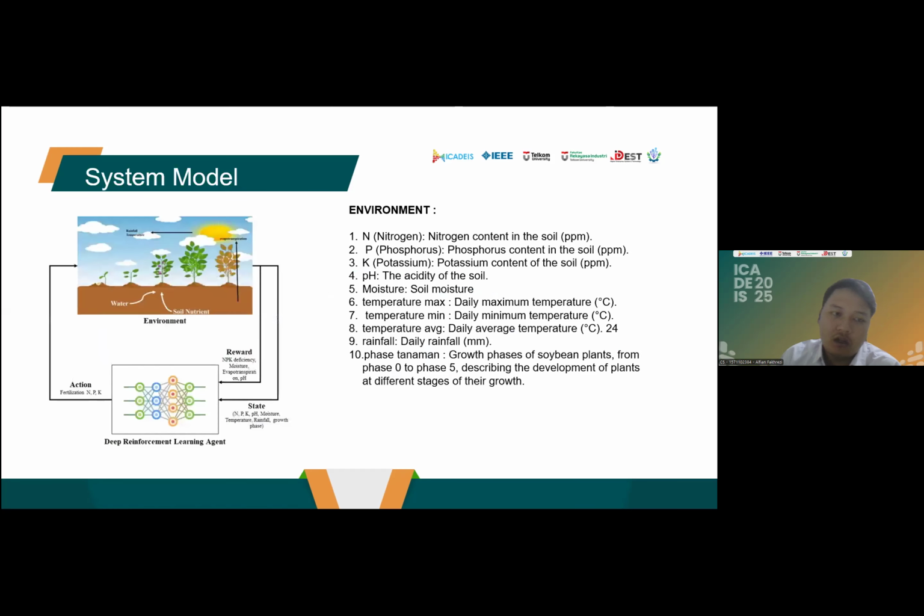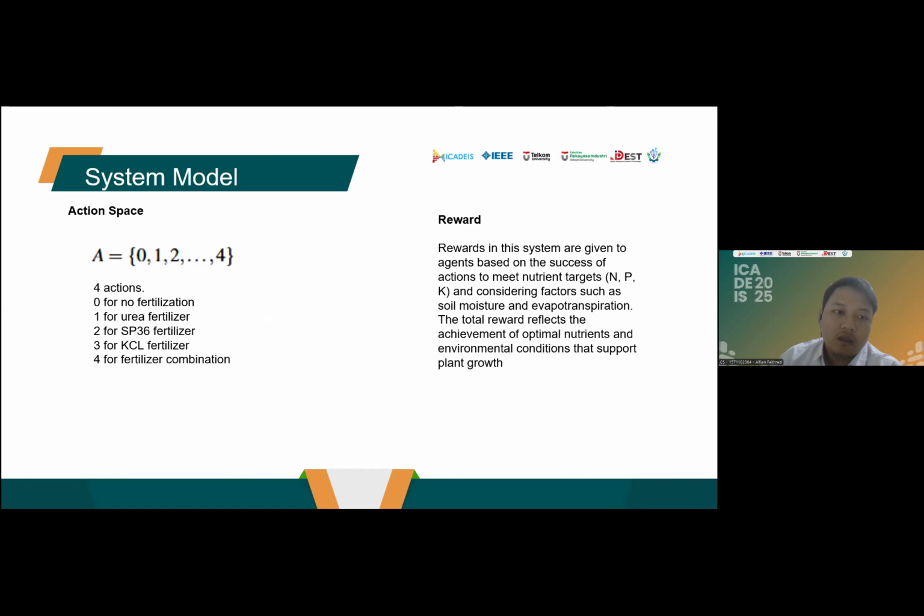System model. In my system model, I use 10 data: nitrogen, phosphor, potassium, the acidity of the soil, moisture, daily maximum temperature, daily minimum temperature, daily average temperature, daily rainfall, and growth phase.